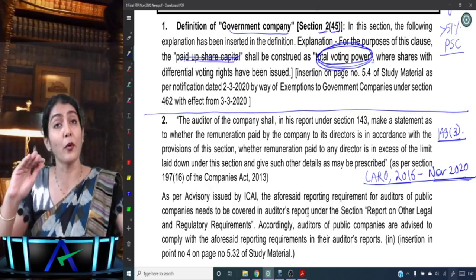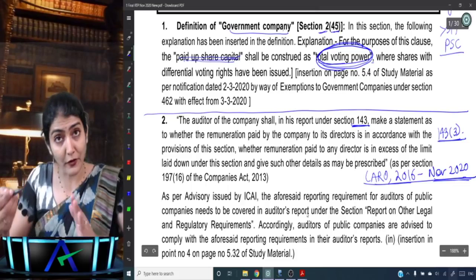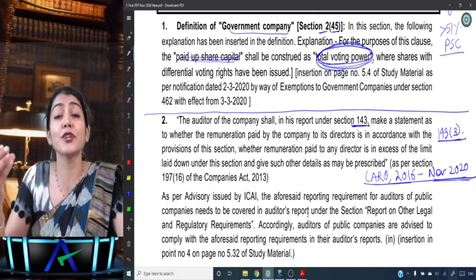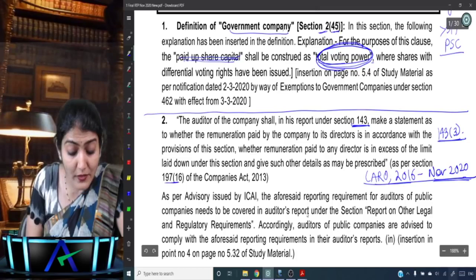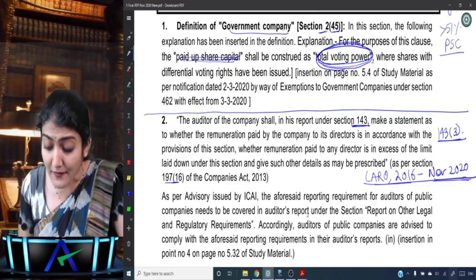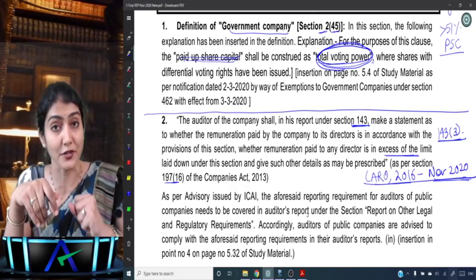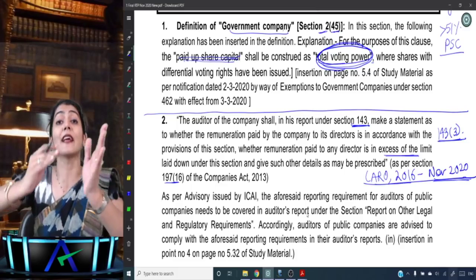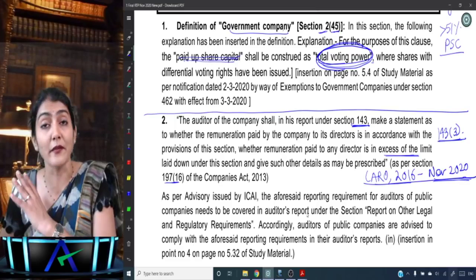What is now added over there: can the auditor of a company under 143(3) also be required to report whether the managerial remuneration which has been paid to the directors is in compliance with the provisions of section 197 subsection 16, or whether any excess managerial remuneration has been paid in excess of the limit laid down under this section. So managerial remuneration, whether paid within the limit or exceeding the limit, now also comes under the reporting under other legal and regulatory requirements.